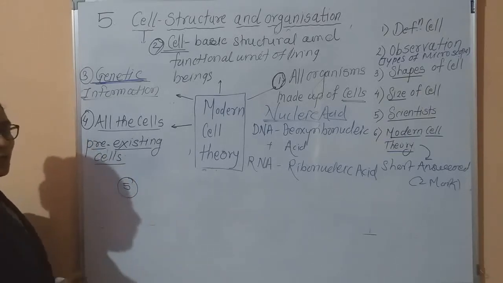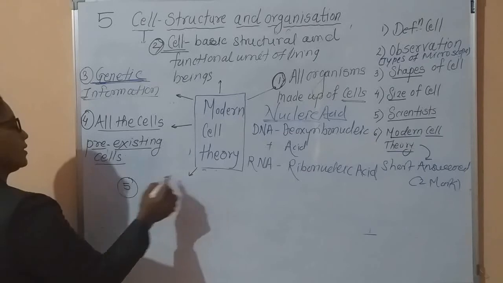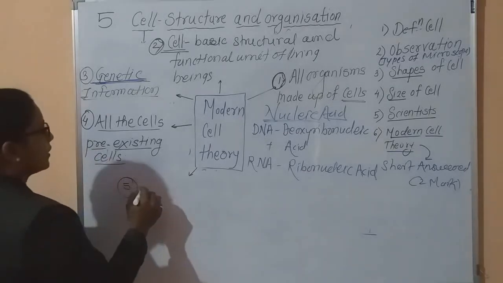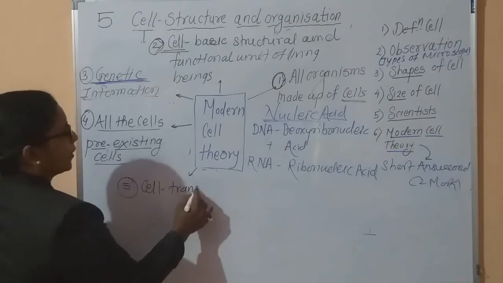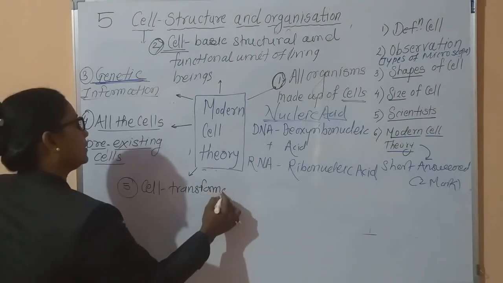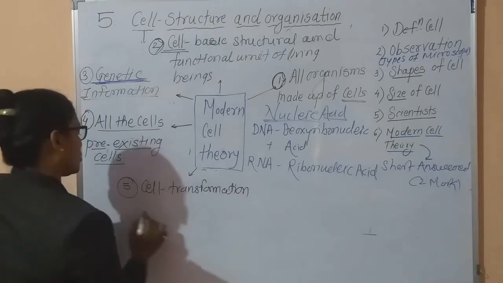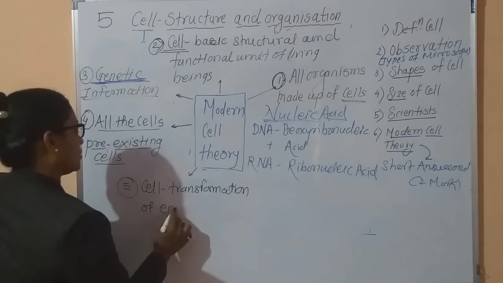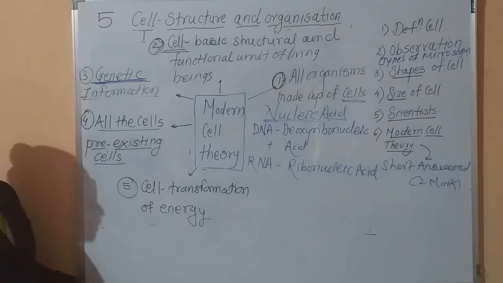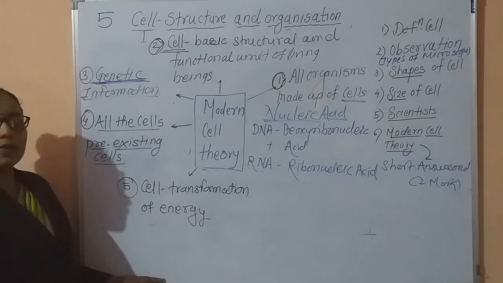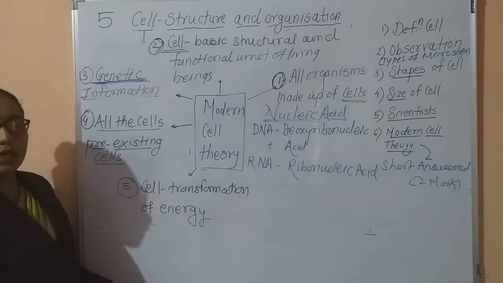Then the fifth postulate is that the cells are capable of transformation of energy. That is, one type of energy is converted into another type.